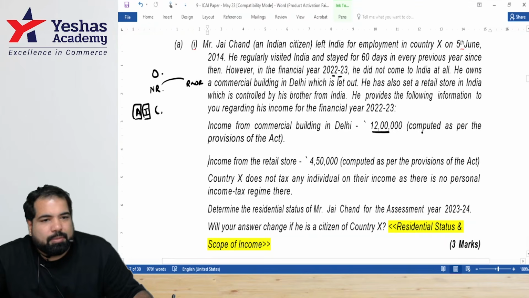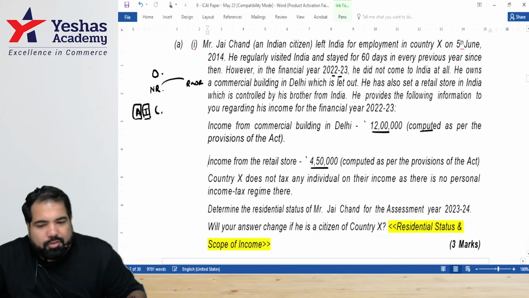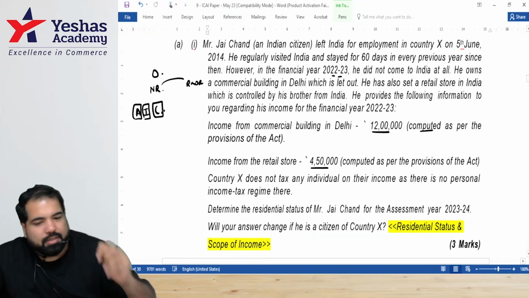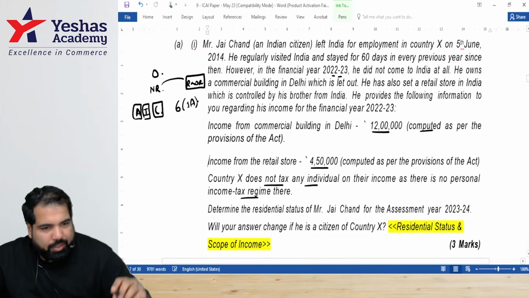Why did I not minus 30%? Income from a retail store, 4.5 lakh. Total of 16 and a half. Is the Indian income more than 15 lakh? Yes. And what is the condition, guys? Is he taxed in any country as a resident? Where is that written? Does not tax in any country as a resident, guys. So in that case, he will become a RNOR. The section you will use is section 6(1)(a), deemed resident.